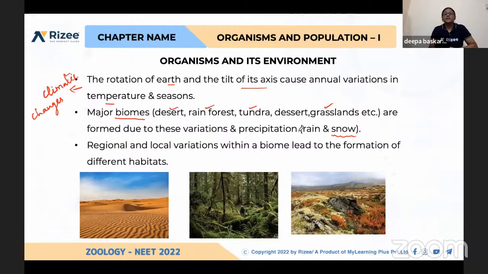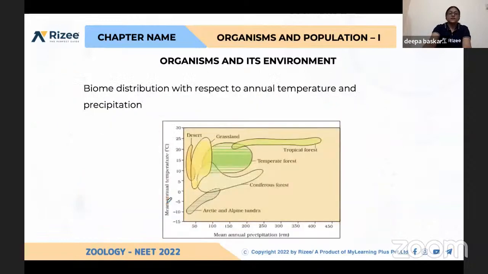So based on that, the biomes are classified. Okay, and again, regional and local variations within a biome lead to the formation of different habitats. So the different habitats are formed because of these climatic changes and all other variations, due to so many factors that lead to the formation of different habitats.